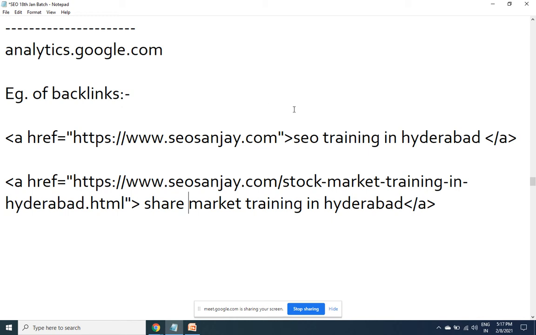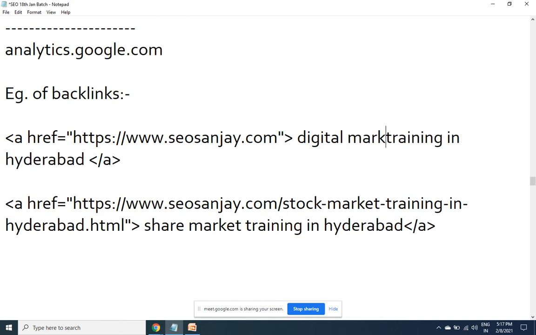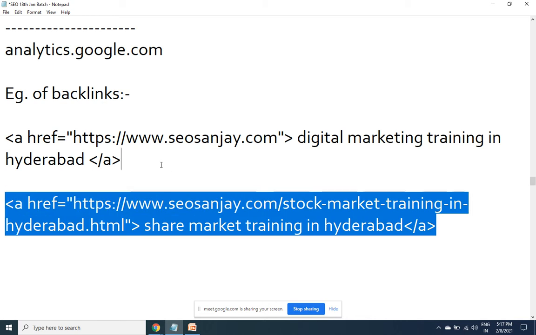I may also want the home page to rank on top for digital marketing. So a single page can target as many keywords as possible to rank on top. But for every keyword, you have to form the backlink separately. Let us see how the links look in any web page. I'm copying this.